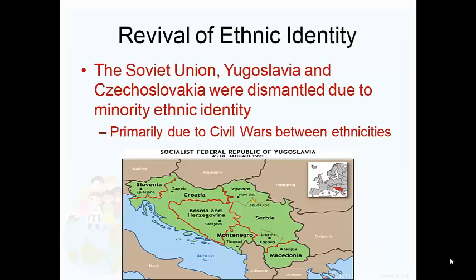So why the breakup of the Soviet Union? Well, it's a revival of ethnic identity. So, for example, the Soviet Union, which I just went over, Yugoslavia and Czechoslovakia, which are down below, were dismantled due to minority ethnic identity. What that means is that people were upset that they did not have their own country to support their own nationalism with. So therefore, there were civil wars that erupted between these ethnicities, and thus the breakup of these larger multinational states into smaller nation states.